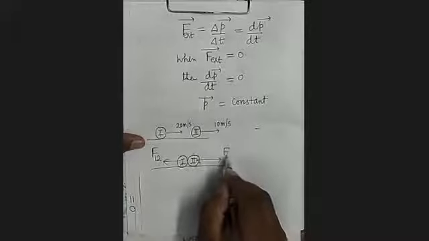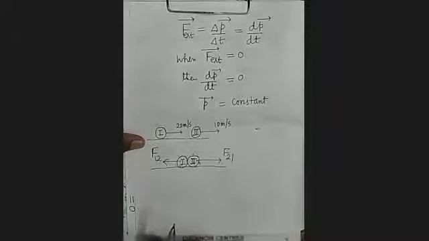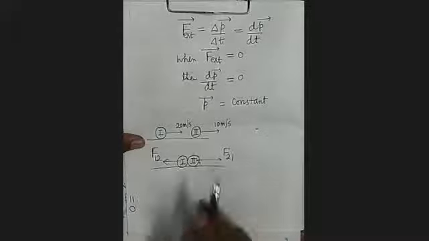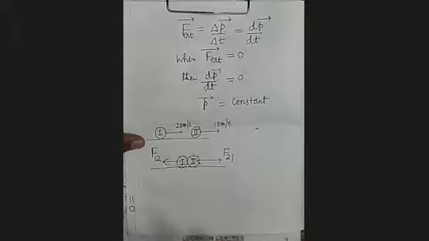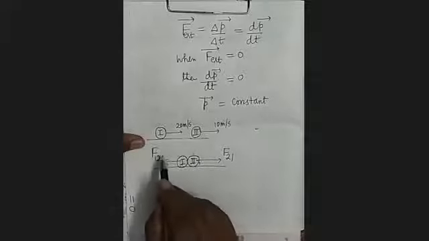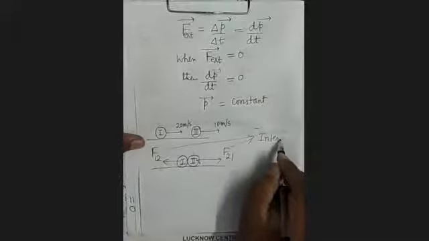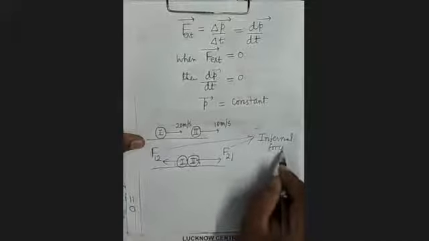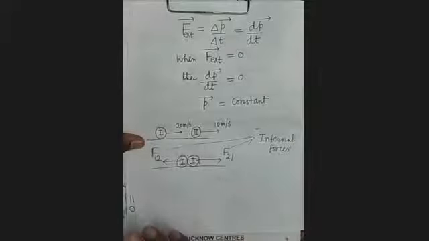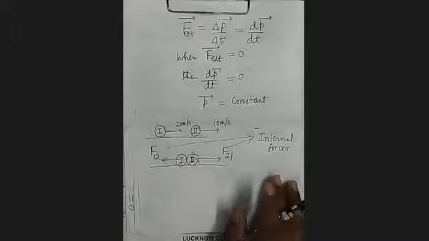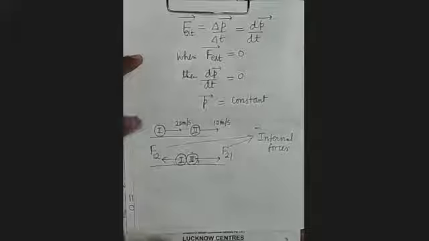And 1 will exert the force on 2 in this direction, that is F21. But these forces are not external forces. These are the internal forces. It's clear? Here we have taken both the bodies as part of the same system. Therefore, these forces are internal.